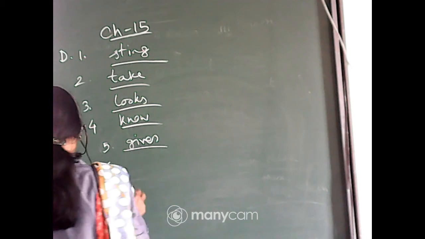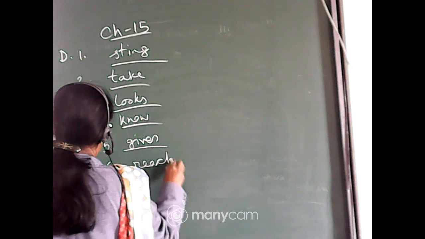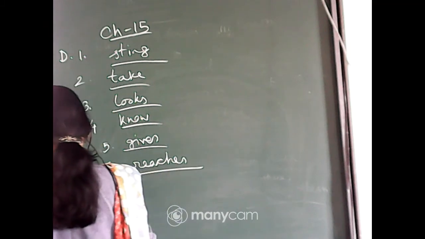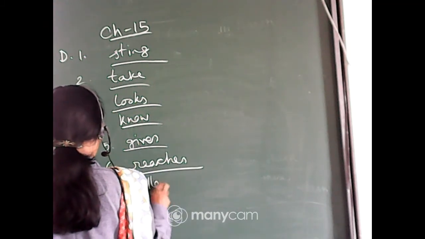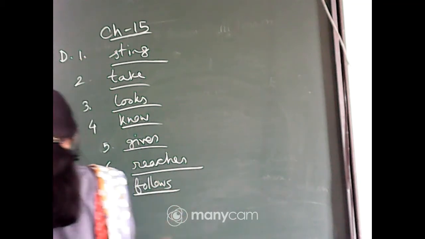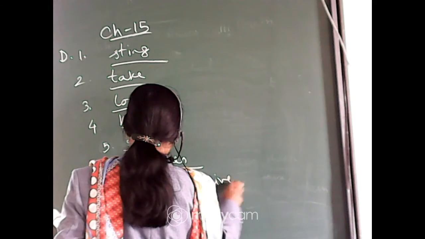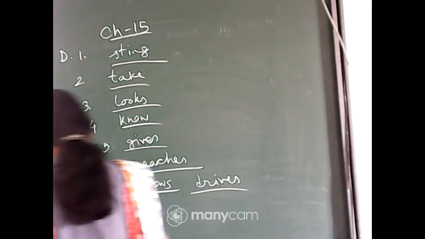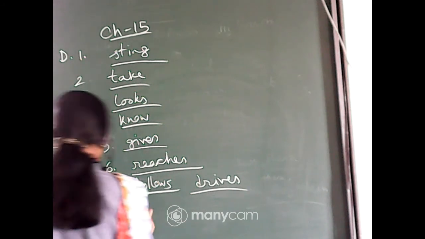Number 6: the Rajdhani Express reaches. Number 7: our bus driver follows all the traffic rules and drives the bus at a slow speed. Number 8: I remember.